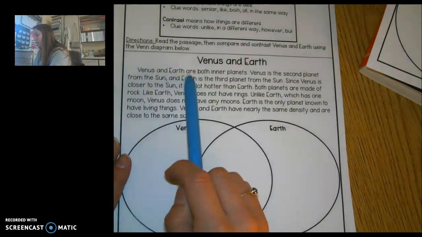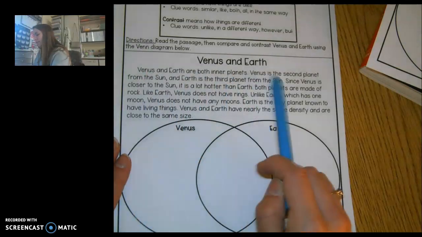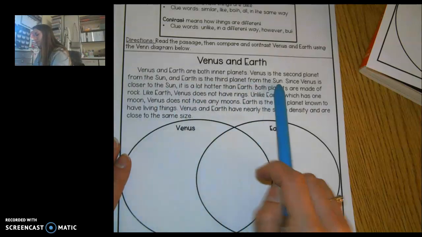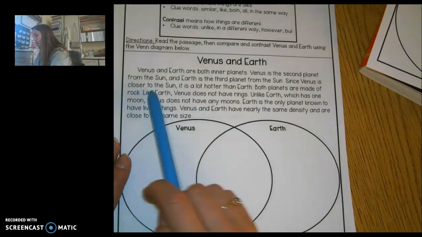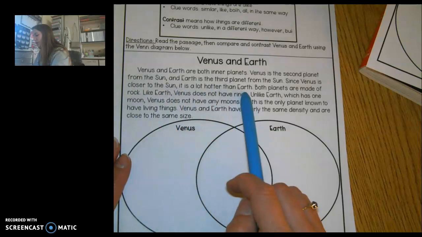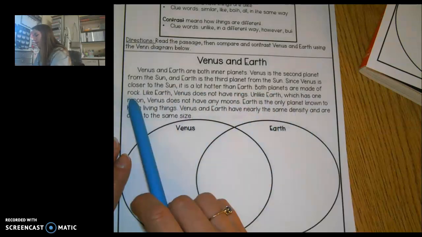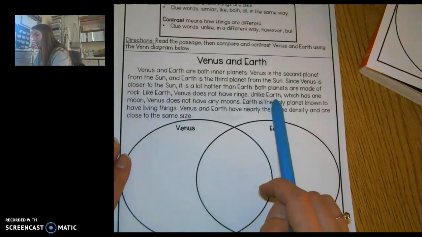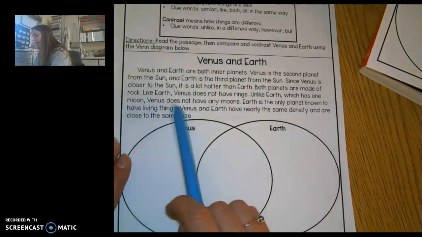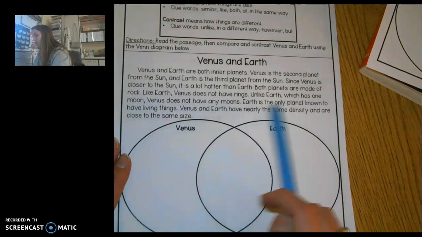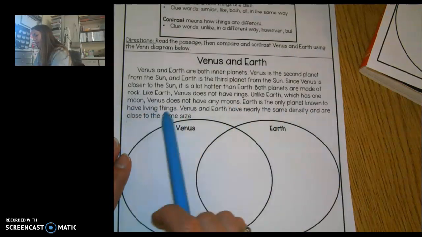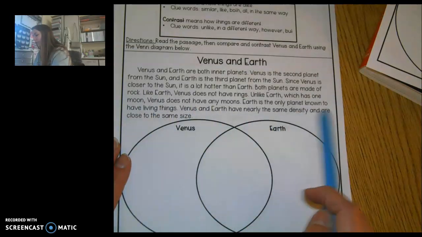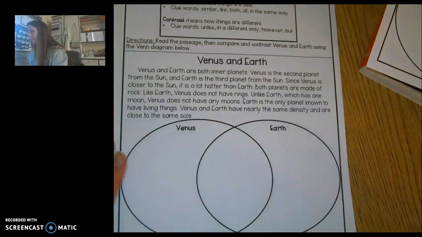Venus and Earth are both inner planets. Venus is the second planet from the Sun, and Earth is the third planet from the Sun. Since Venus is closer to the Sun, it is a lot hotter than Earth. Both planets are made of rock. Like Earth, Venus does not have rings. Unlike Earth, which has 1 moon, Venus does not have any moons. Earth is the only planet known to have living things. Venus and Earth have nearly the same density and are close to the same size.